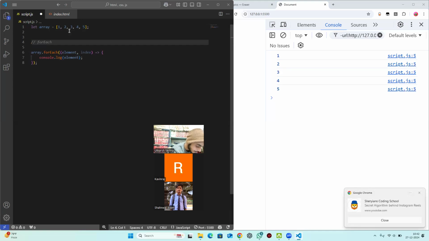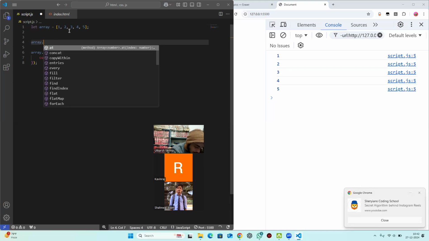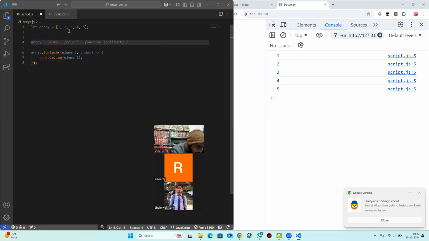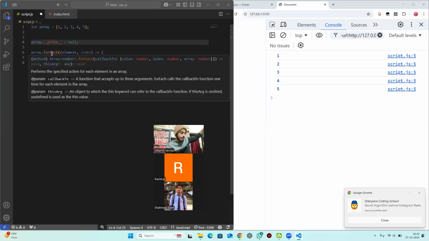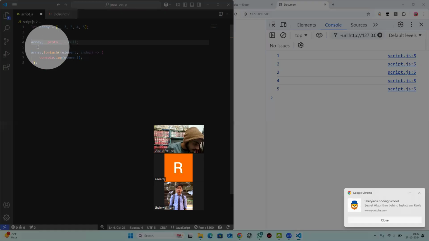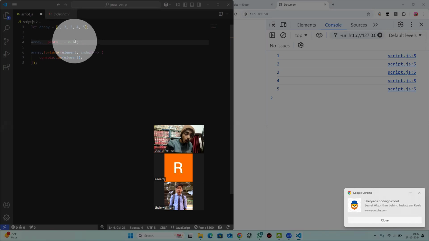How? Let's write array dot underscore underscore proto. If you're wondering why this is such a difficult syntax, JavaScript developers made this weird name so you don't accidentally change the proto of any object. Anyways, previously this array was pointing to the global prototype. That's why it was able to access features like for each, which we have not declared. But right now we are saying, hey array, your prototype will be null, so you are not going to have any feature.